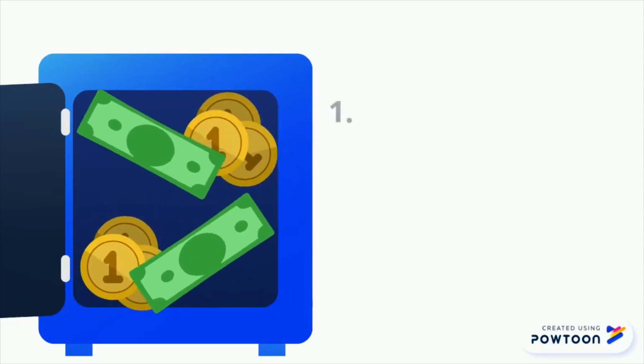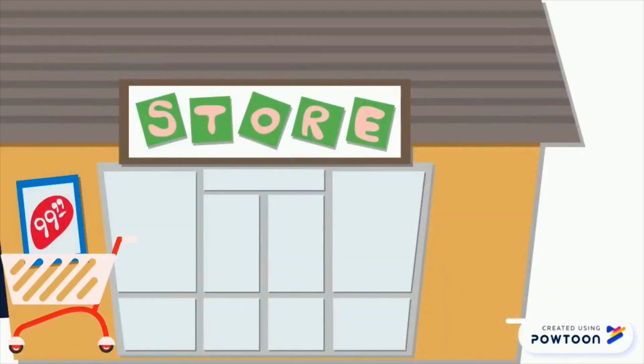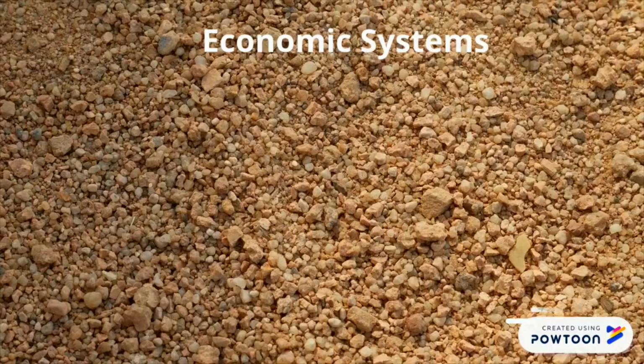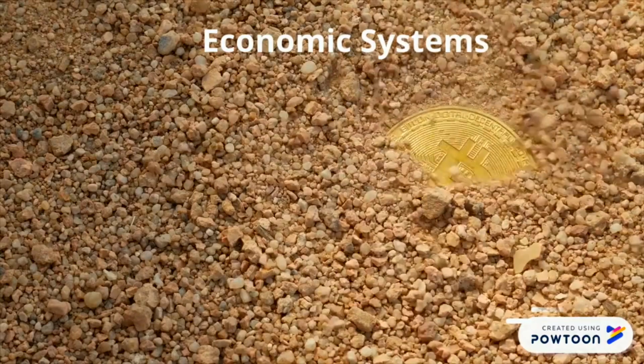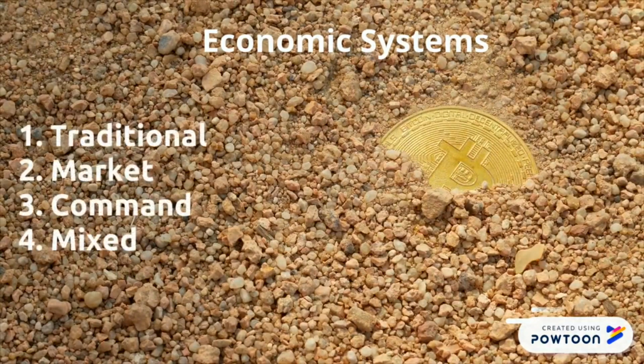And we've just covered the three ways that people do that. But the way people buy, make, and sell products is also a huge part of economics. So now, let's look at economic systems. Economic systems are how people buy and sell products. There are 4 systems for how people buy and sell products.